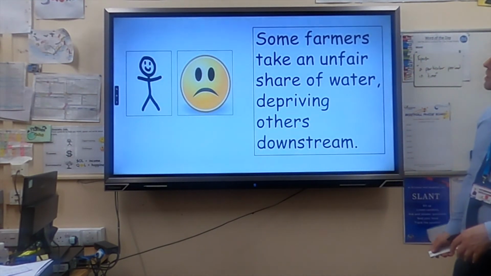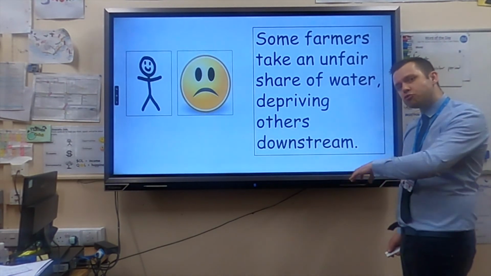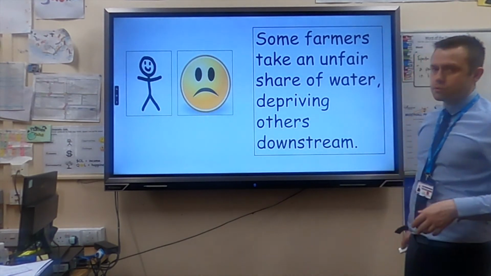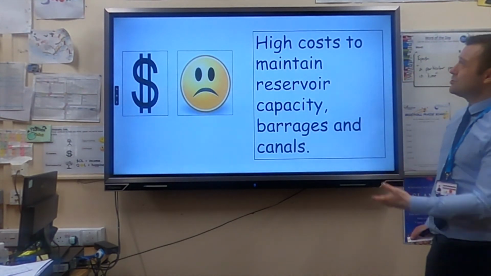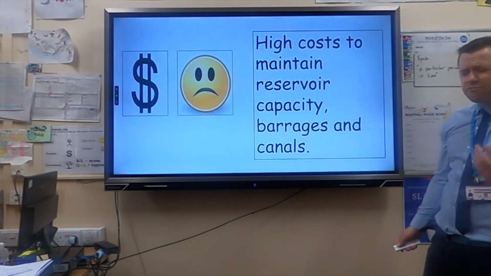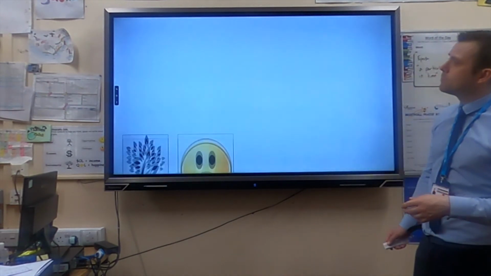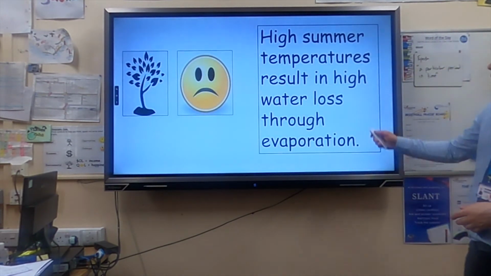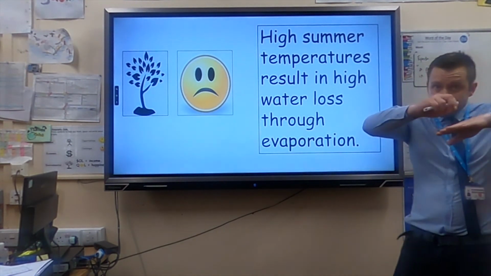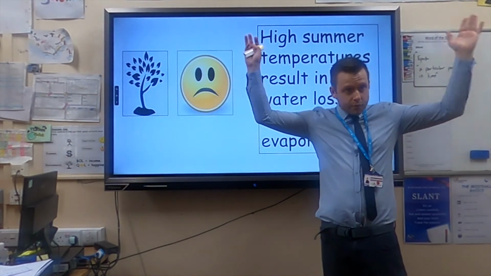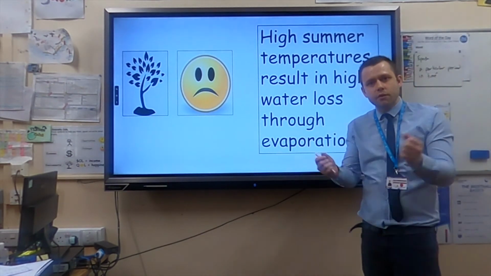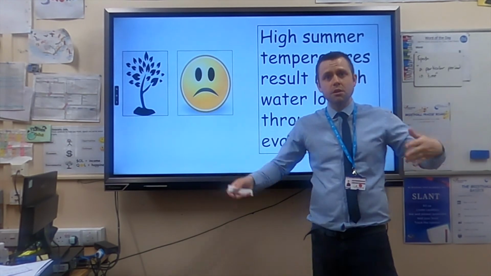But there are many challenges, social challenges. Farmers upstream tend to take an unfair share of the water, so those at the bottom don't get enough water. That will cause problems for people. The economic challenge is the high cost, 1, to build the scheme, and 2, to maintain it. And this has led to the reservoirs not being maintained as well as they might have been. And environmental, high summer temperatures result in high water loss through evaporation. So because this water is now spread out over a larger area, the sun baking down on it will increase evaporation. Just think of a towel after you've had a shower. If you scrunch it up, it won't dry, whereas if you spread it out, it will dry quicker.